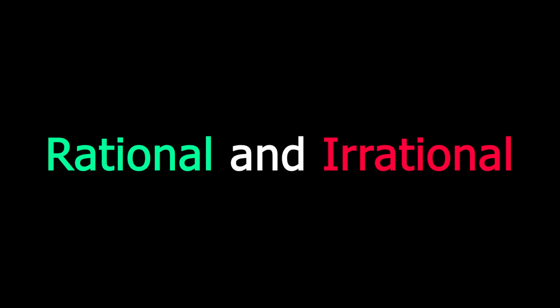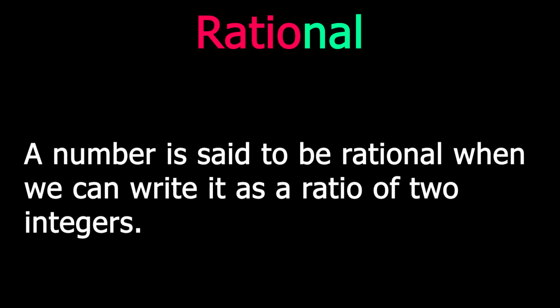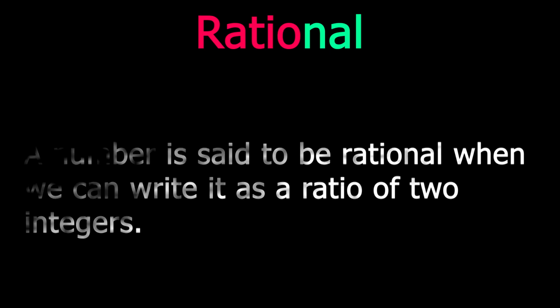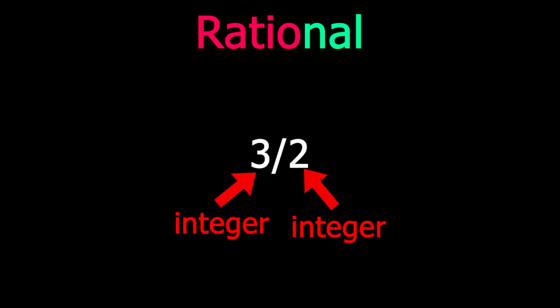So what are rational numbers and irrational numbers? Let's first talk about rational numbers. The word rational comes from ratio. A number is said to be rational when we can write it as a ratio of two integers. For example, 3/2 is a rational number because both 3 and 2 are integers.